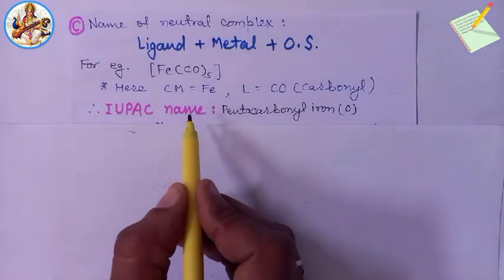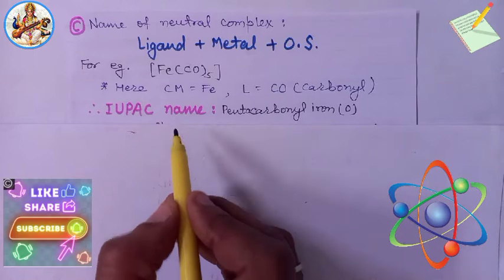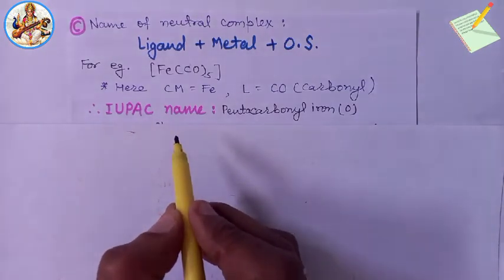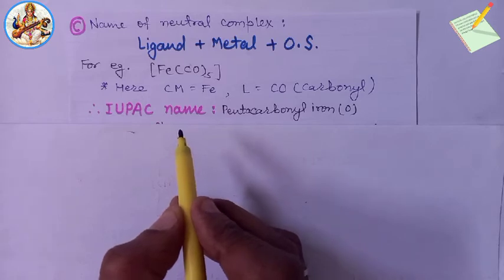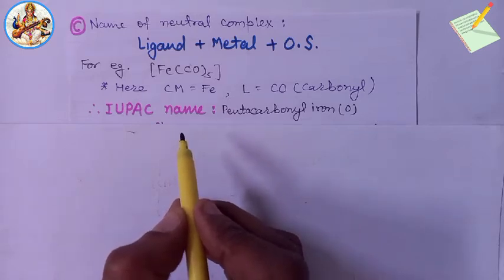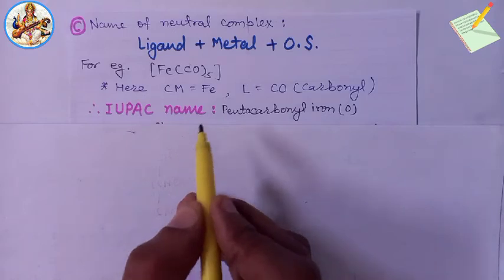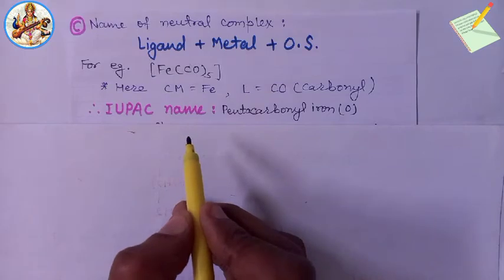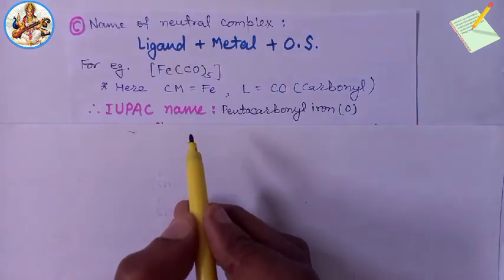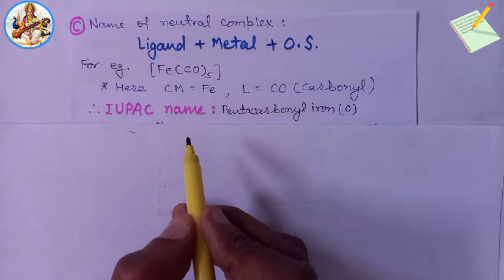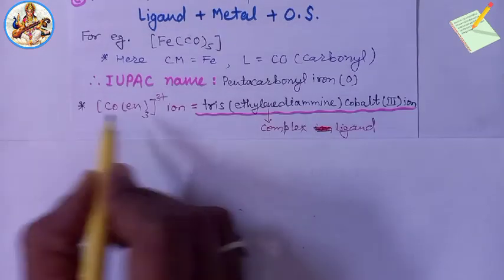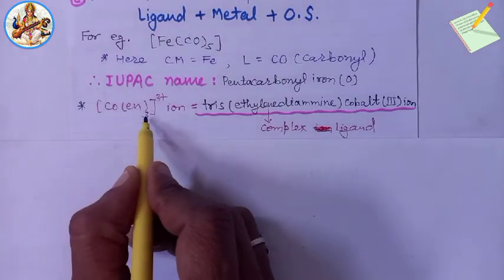Now next, so important, when the name of a ligand includes di, tri, tetra, etc., then the prefixes bis for 2, tris for 3, tetrakis for 4, etc. are used. Such types of ligands are called complex ligands. Very important. For example, [Co(en)3].